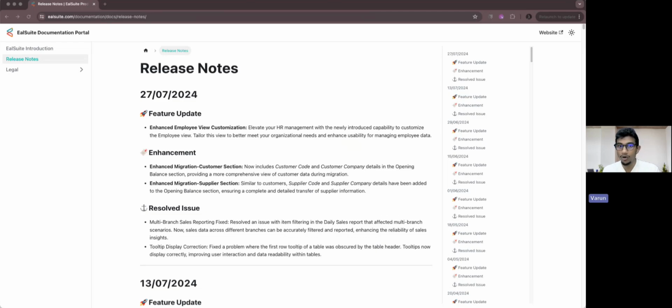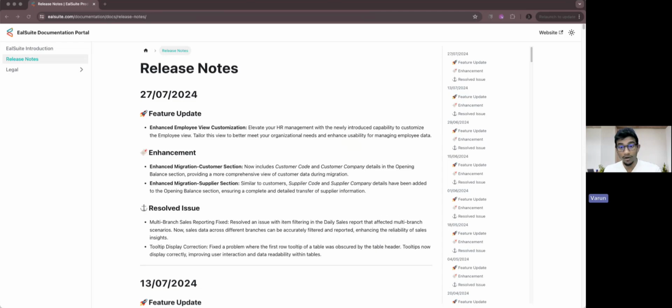Elevate your HR management with the newly introduced capability to customize the employee view. We'll take a closer look into how to customize the employee view page into another layer of depth. We'll start off with the forms feature, then look into the custom fields created against the employees. Then we'll create a new employee and work on the view page. Then enhanced migration for the customer section as well as the supplier section.